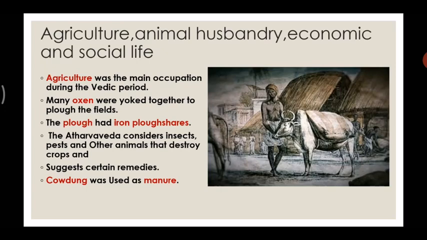The Atharva Veda considers insects, pests, and other animals that destroy crops and suggests certain remedies. When you grow a crop, in the leaves you see small holes. What are those? They are different types of insects and pests which destroy the crops. Then we put some medicine, and they go away. So there are certain remedies. The information about agriculture was there in the Atharva Veda. Cow dung was used as manure during that time.